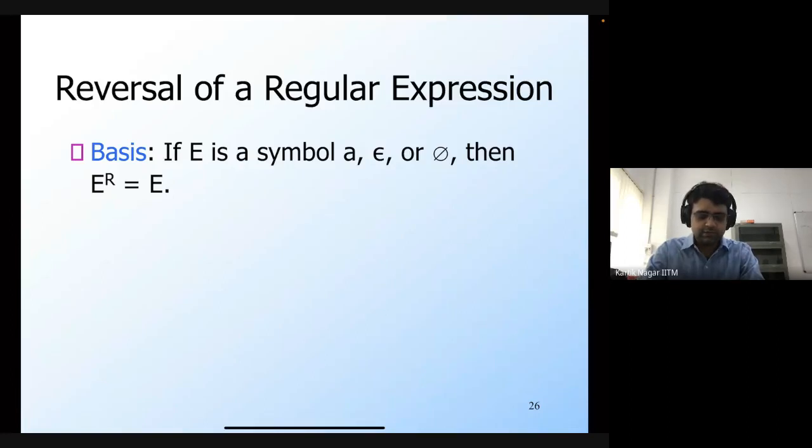Okay. So once you have covered the base cases, we then need to cover the inductive cases. So let's say that you have this regular expression E, which is given by F plus G. So this is the union of two regular expressions. Then what would be the reverse of this regular expression?